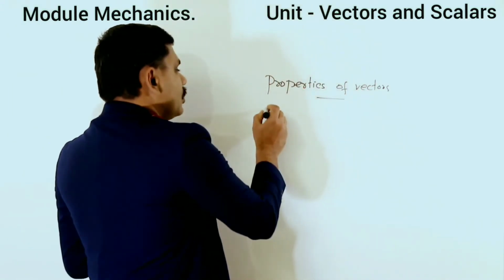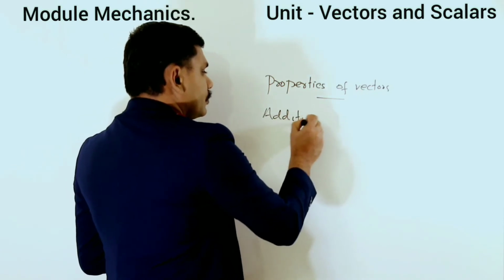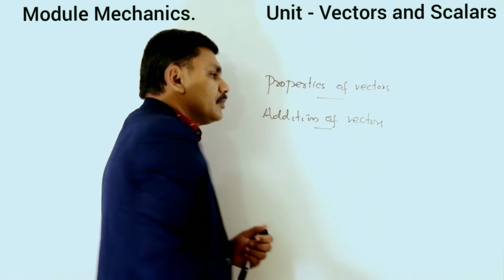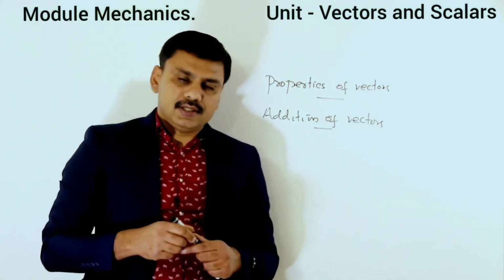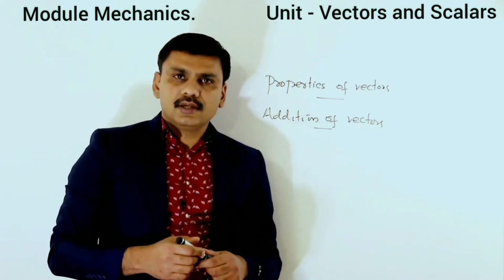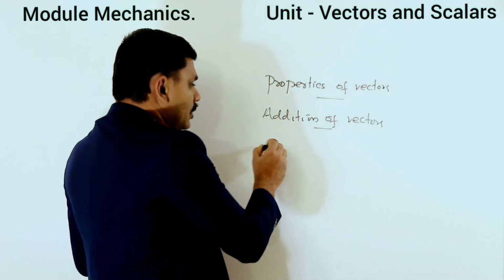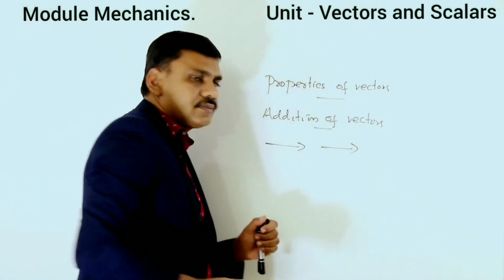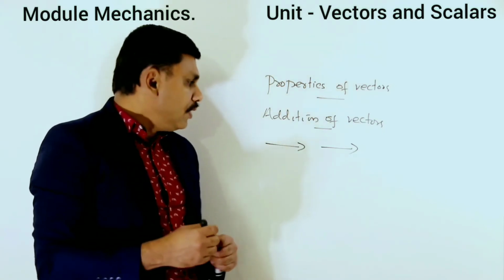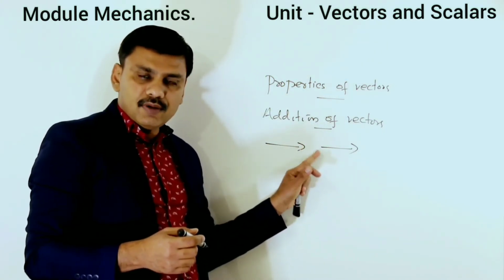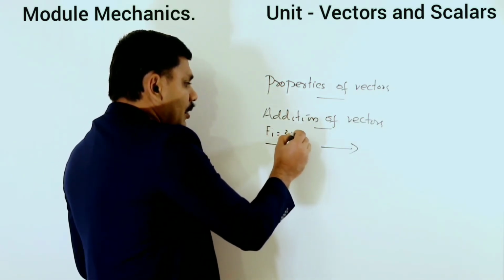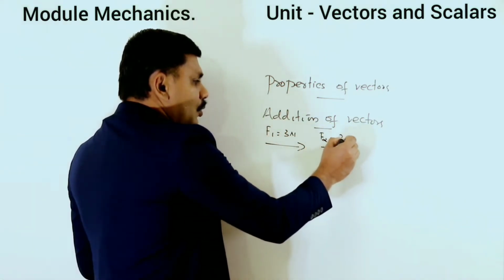Next, addition of vectors. Addition of vectors is just similar to the addition of numbers. If two vectors are in the same direction, we will add the magnitudes. For example, F1 equal to 3 Newton, F2 equal to 2 Newton.